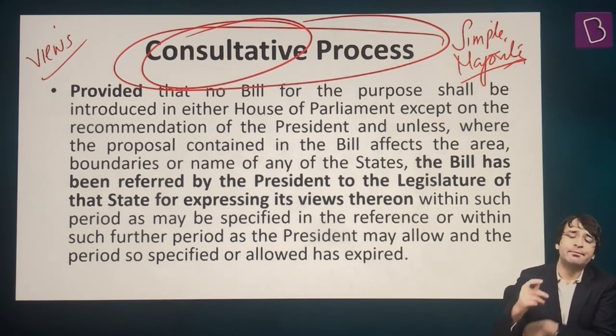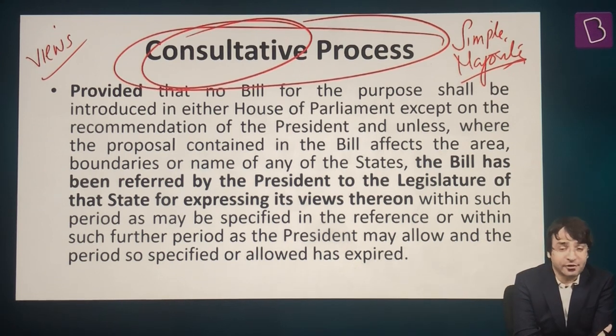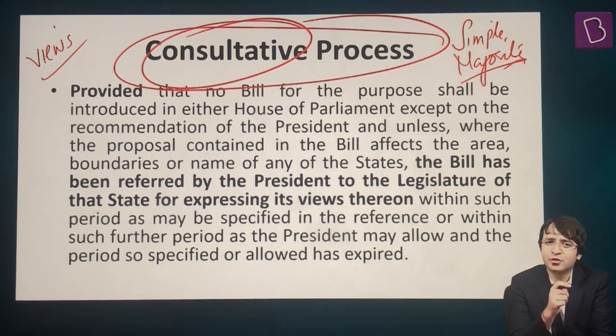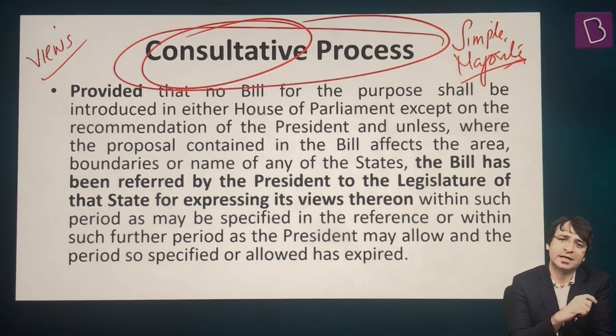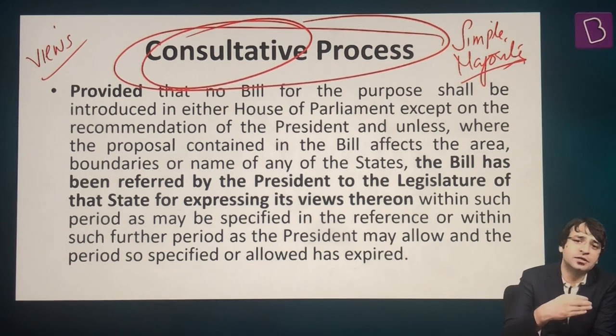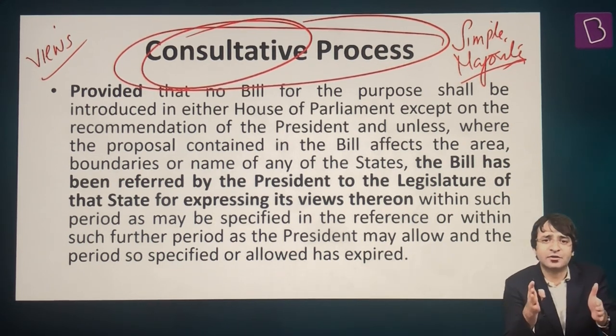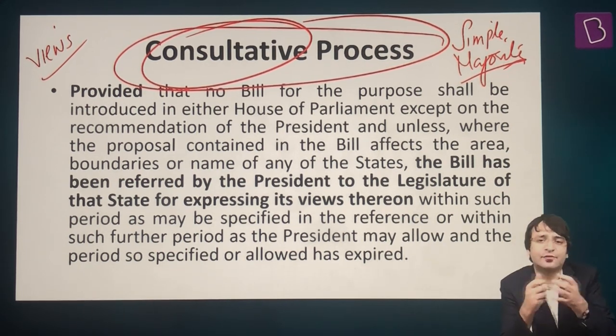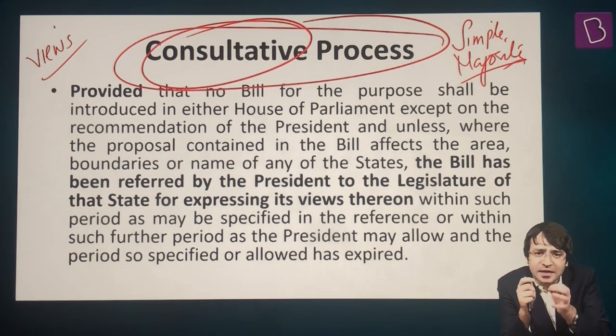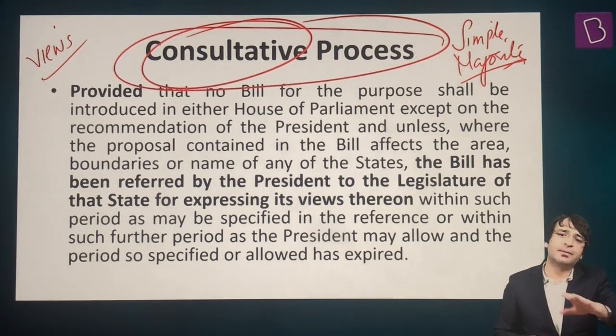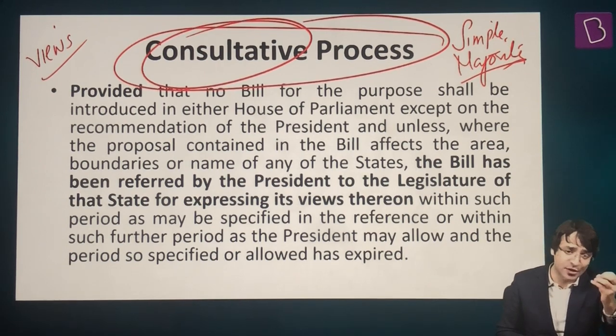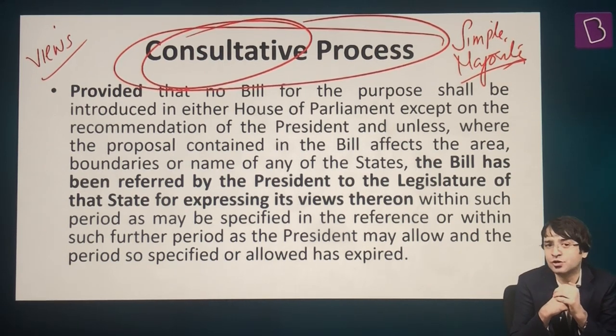That is why we say Article 3 represents the centralizing tendency of Indian federalism. Although our Constitution is federal, there are some features, some provisions, which give a unitary bias to the Indian Constitution. And one such feature is Article 3, reorganization of the country. Even without the consent of the states, even without the concurrence of the states, the central Parliament can reorganize this country. That is what Article 3 of the Constitution is all about.